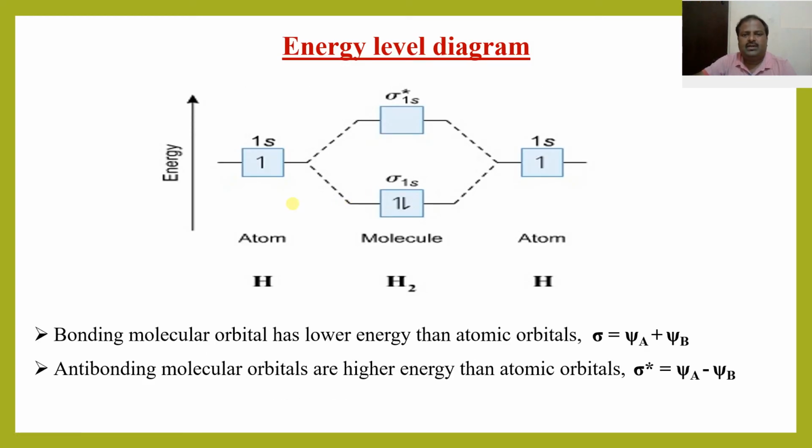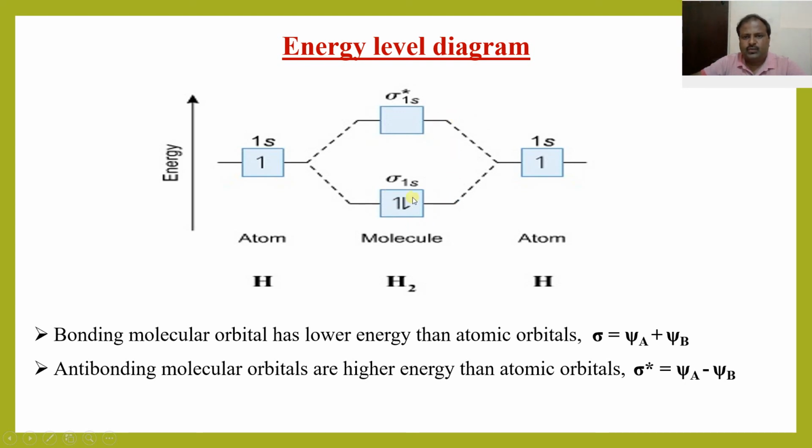As we observed in a diatomic molecule, for example hydrogen, the molecular orbital is formed by the combination of two hydrogen atoms. The hydrogen molecule is formed by the linear combination of two hydrogen atoms to form the bonding molecular orbital, that is sigma 1s, and the antibonding molecular orbital, that is sigma star 1s. Sigma 1s has lower energy, and the antibonding sigma star 1s has higher energy.